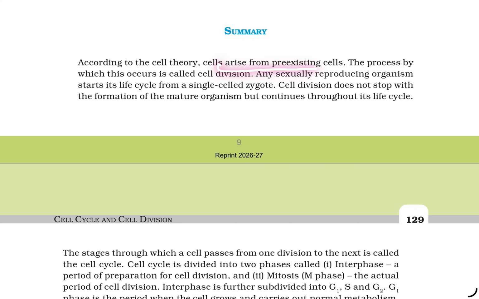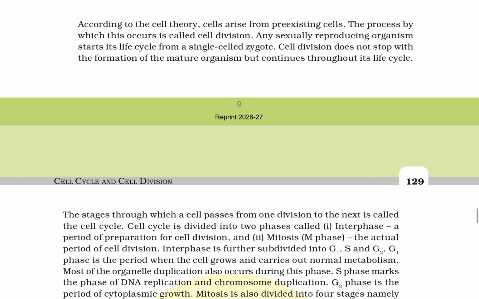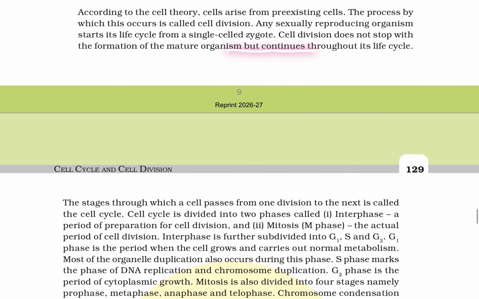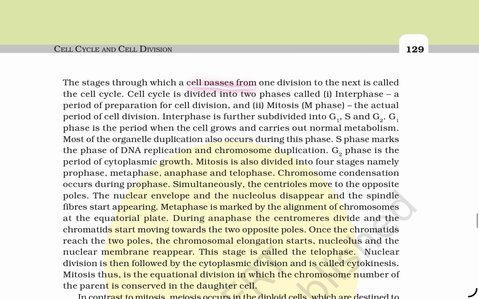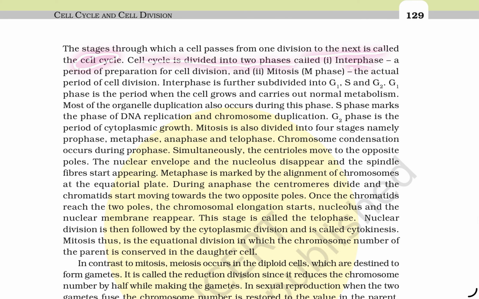According to the cell theory, cells arise from pre-existing cells, by the process of cell division. A sexually reproducing organism starts its life cycle from a single cell, the zygote. The cell division does not stop with the formation of the mature organism but continues throughout its life cycle. The stages through which a cell passes from one division to the next is called the cell cycle. The cell cycle is divided into two phases: interphase, a period of preparation for cell division, and the mitosis phase, the actual period of cell division.